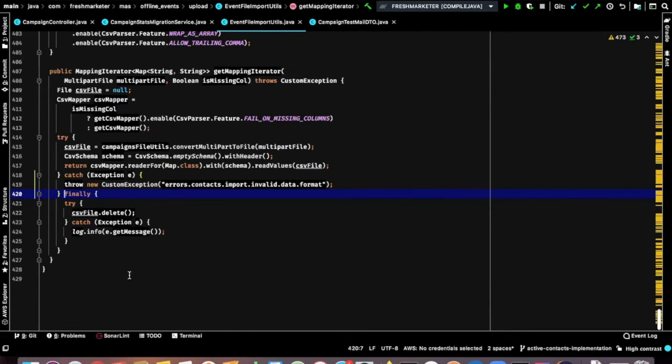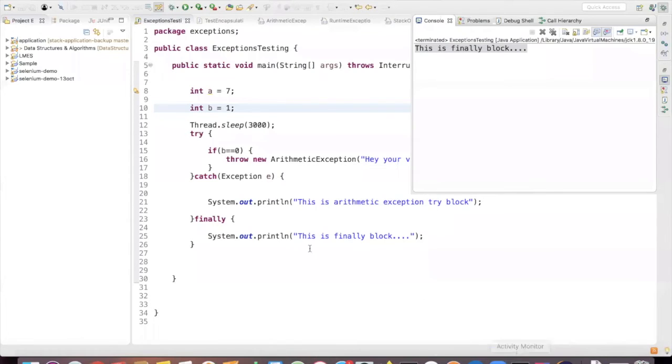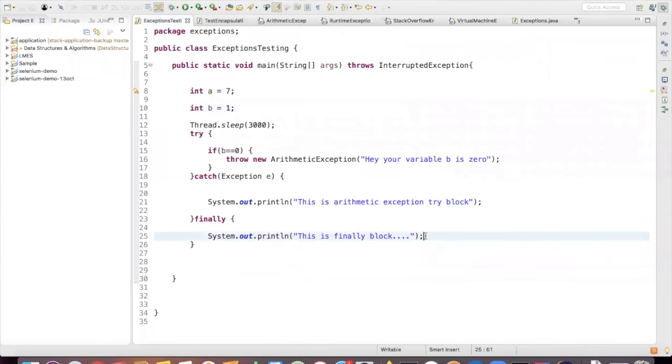So I'm reading the CSV file, I'm deleting it, and I'm again catching the exception, right? If some problem happens in the delete, that is also possible. So those are the main use cases of finally. It will be executed irrespective of whatever happens in the try catch.